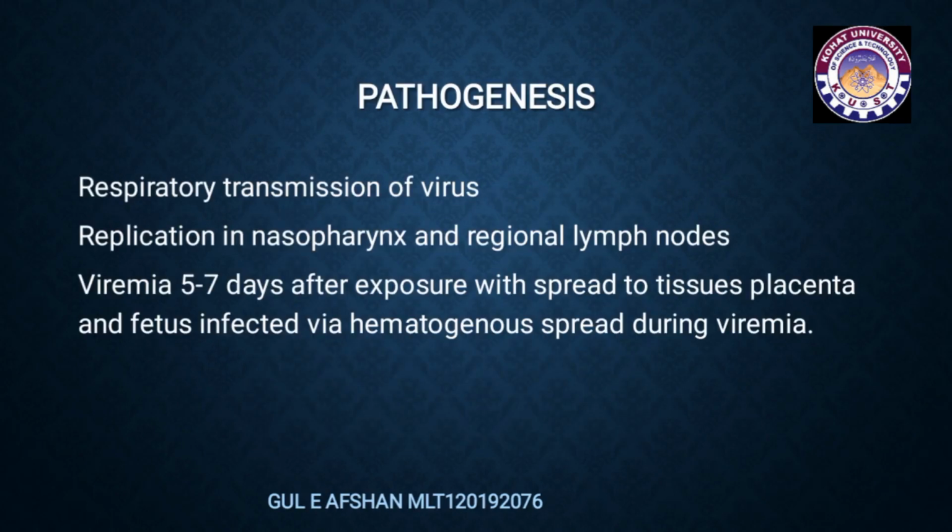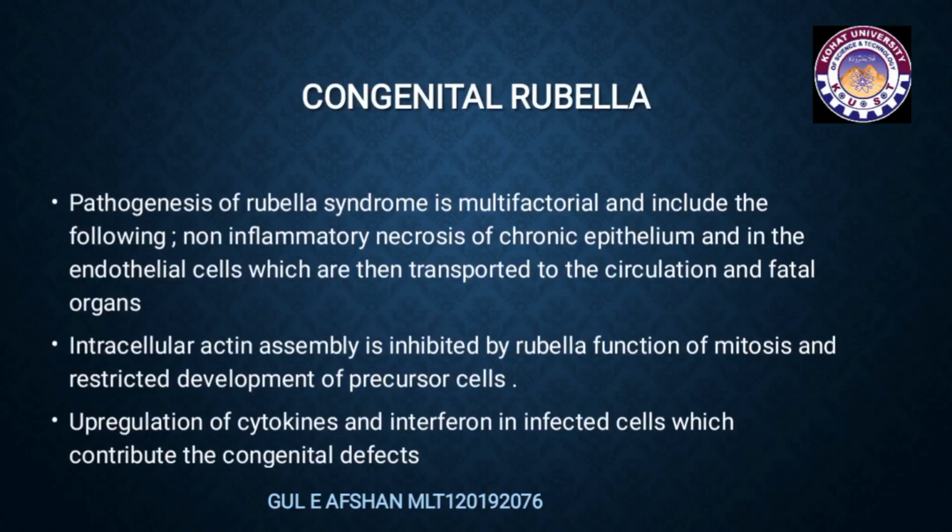Pathogenesis: respiratory transmission of virus, replication in nasopharynx and regional lymph nodes. Viremia from 5 to 7 days after exposure with spread to tissues, placenta, and the fetus infected via hematogenous spread during viremia. Congenital rubella. Pathogenesis of congenital rubella syndrome is multifactorial and includes the following: non-inflammatory necrosis of chorionic epithelium and endothelial cells, which are then transported to the circulation and fetal organs.